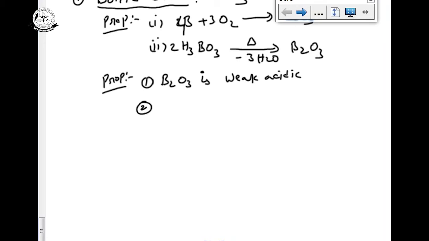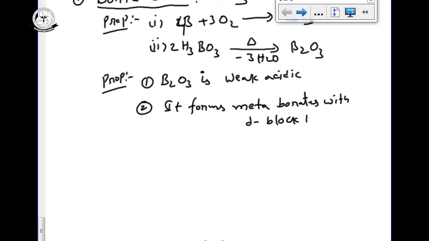And it can react with d-block metal oxides to form the corresponding metaborates. I am taking B2O3, boric oxide, and a d-block metal oxide, cobalt oxide.